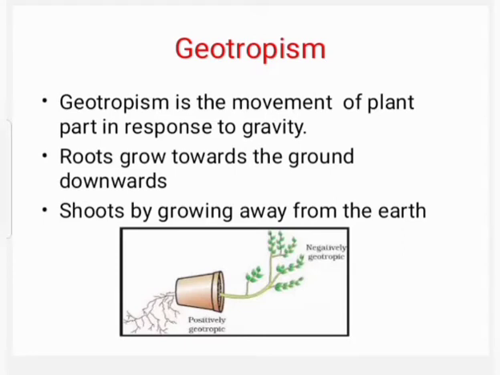Geotropism. Students, observe the figure. Figure 7.6 in your textbook, page number 87. Geotropism is the movement of plant parts in response to gravity. Roots grow towards the ground, downwards. This is positively geotropic. Shoots grow away from the earth. This is negatively geotropic.